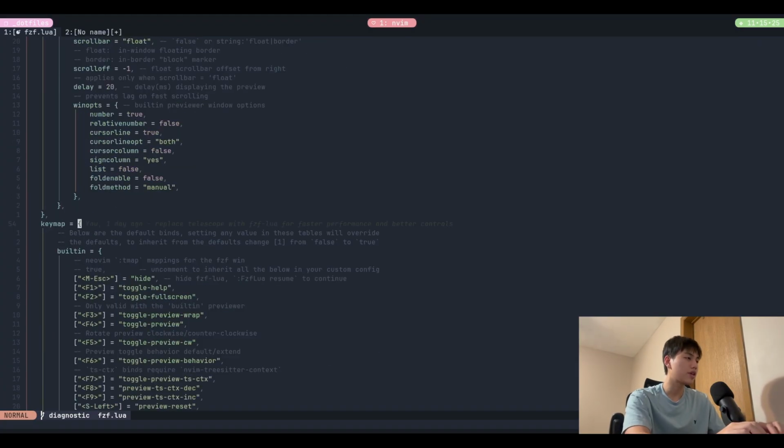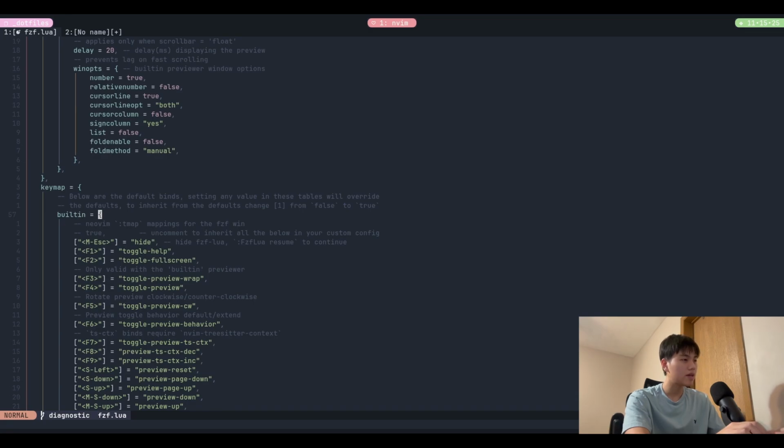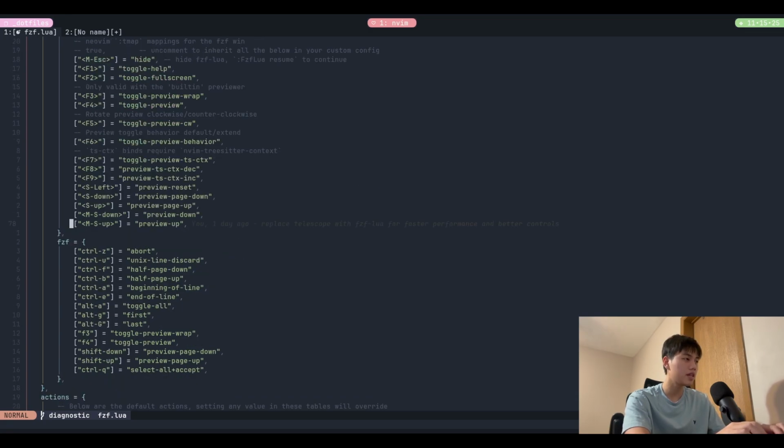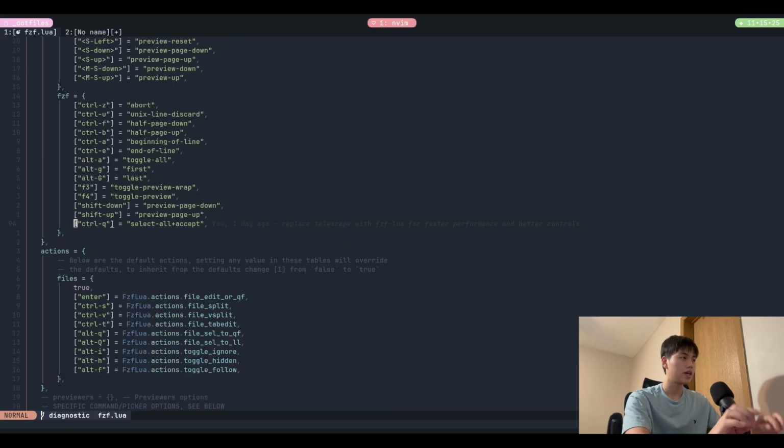Okay, so for key maps, everything in built-in is the default option, and everything in FZF is also default except for one. For this one, I added Control Q as a key map for select all plus accept. If you remember in Telescope, you can search for something, and then do Control Q, and it will send all search results down to the quickfix list. So this Control Q right here basically tells FZF to do the same thing.